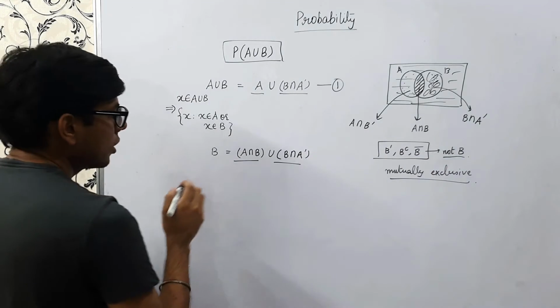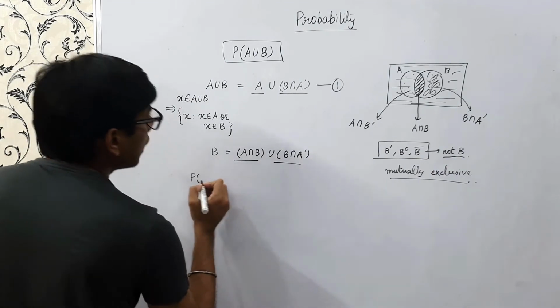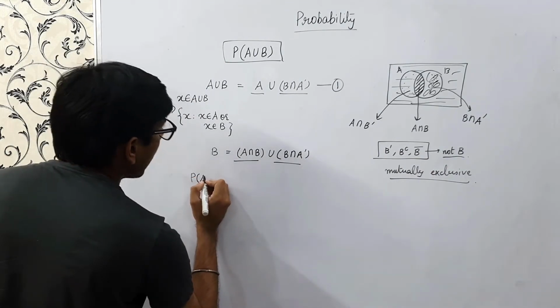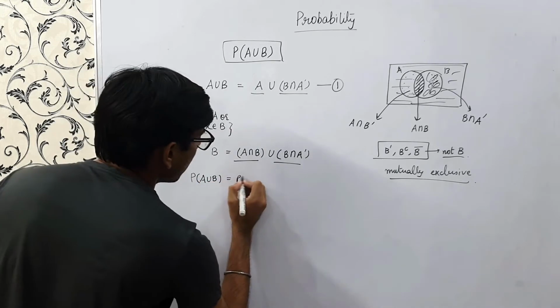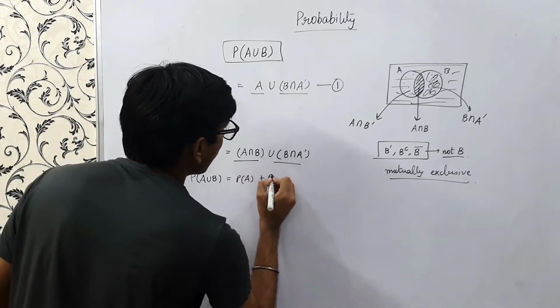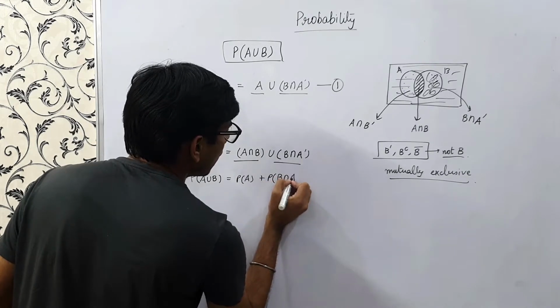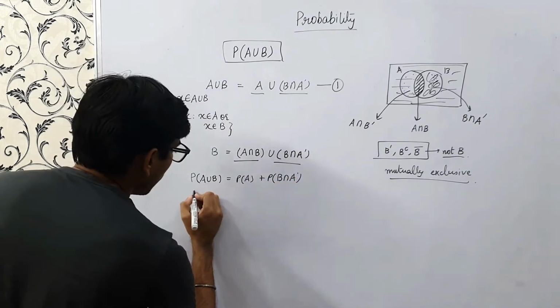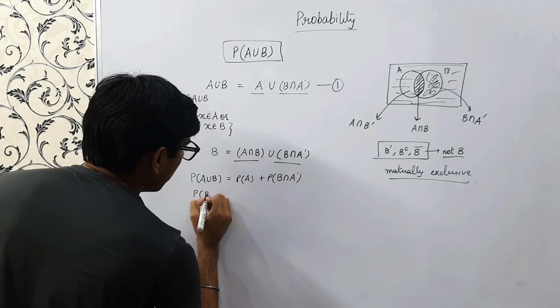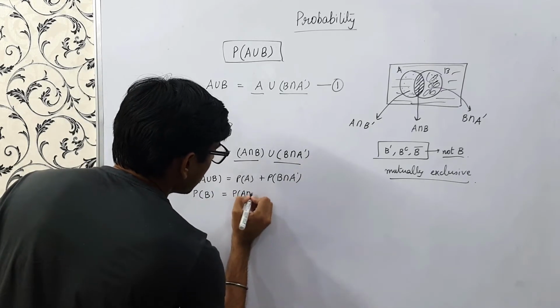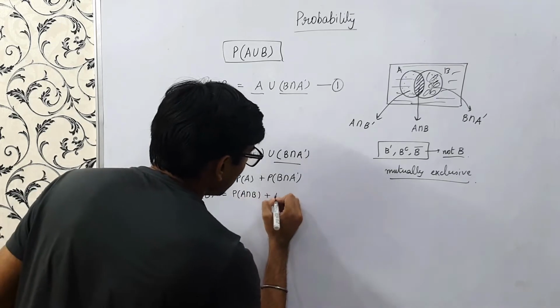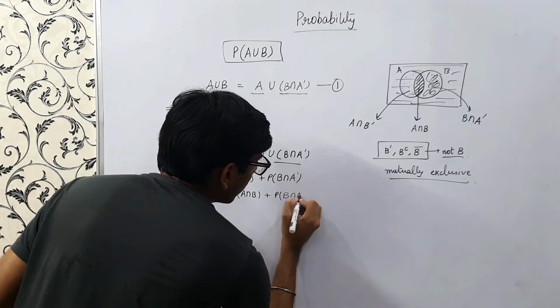So using the axioms of probability, we can write that probability of A union B equals P of A plus P of B intersection A dash, and we can also write that probability of B equals probability of A intersection B plus probability of B intersection A dash, right?